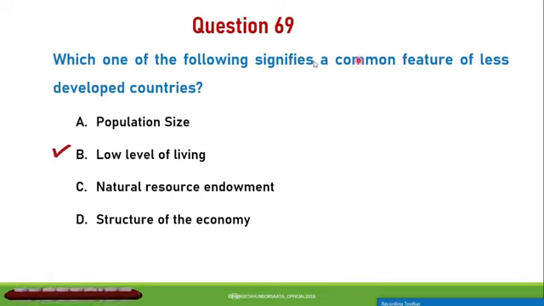Next, question number 71. Which of the following names are associated with the so-called endogenous growth theory? A. K. Arrow and R. Solow. B. Douglass North and Elinor Ostrom. C. R. Lucas and P. Romer. D. M. Todaro and J. Harris. Therefore, the correct answer is C. R. Lucas and P. Romer are especially associated with the so-called endogenous growth theory.